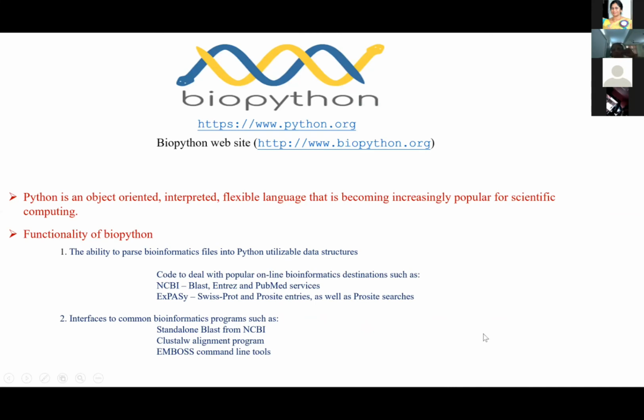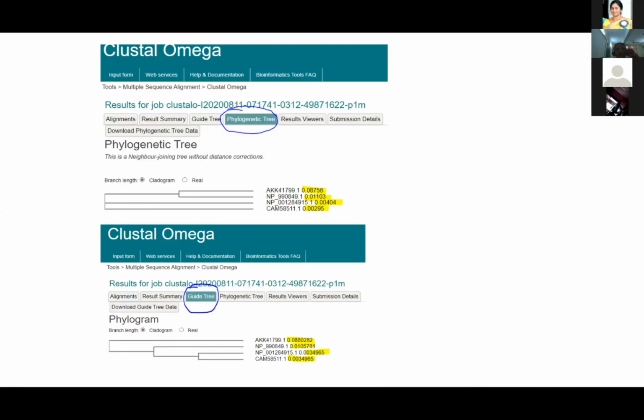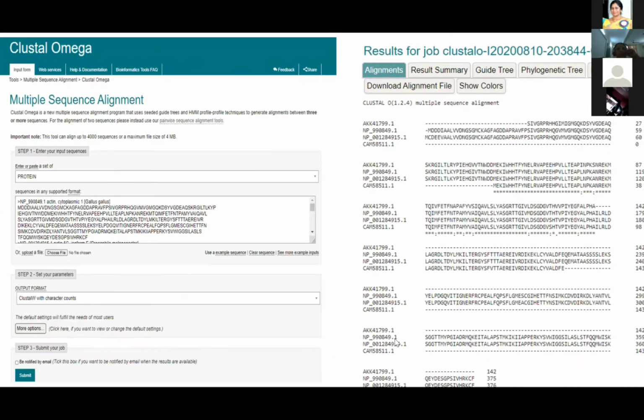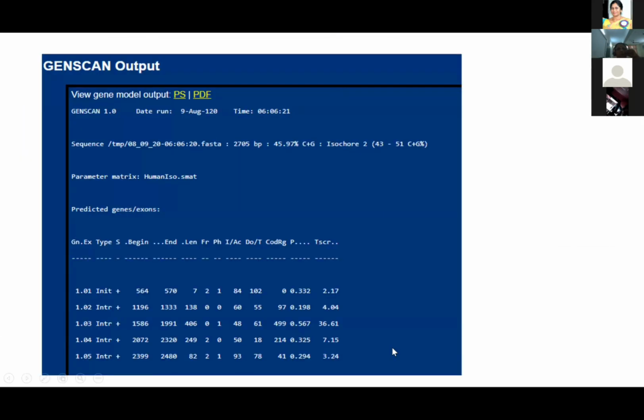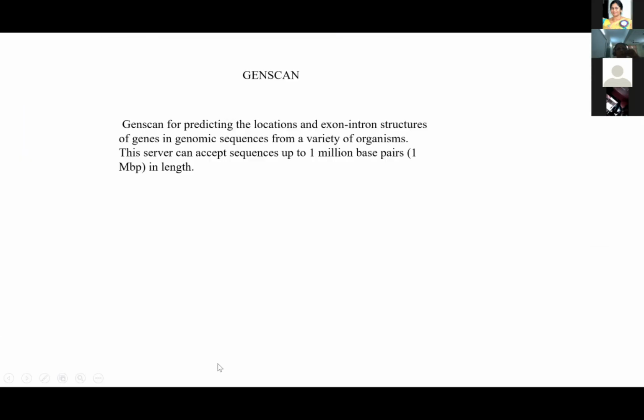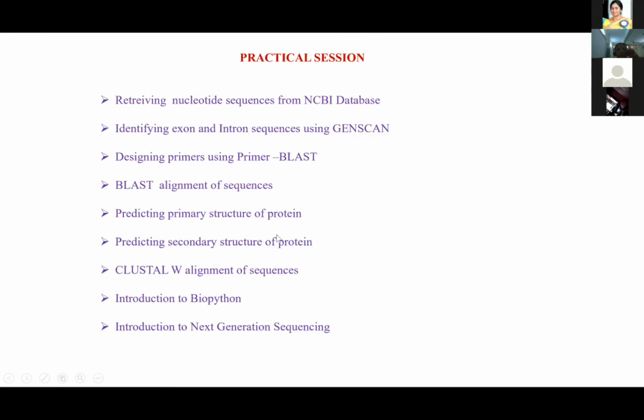I tried to touch upon the sequence retrieval of the genomics, where we are here. I have talked about primary structure, I have talked about secondary structure, and we have seen the Clustal alignment of sequences. Now we have done many of these exercises.